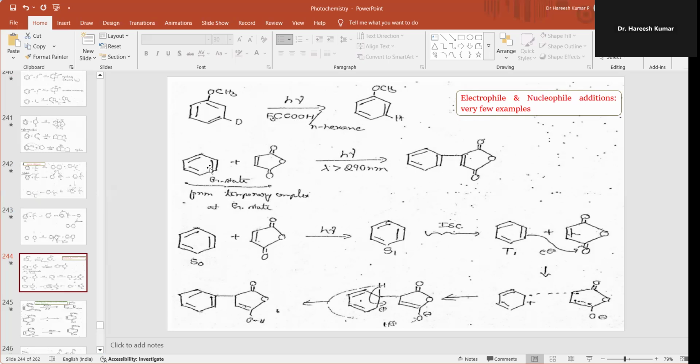Similarly, benzene in the ground state and reaction with maleic halide, right? At 290 nanometer irradiation, it will give you 2-phenyl maleic halide, right? So if we are looking at the mechanism, ground state benzene reacts with the excited state maleic anhydride, gives a singlet one. Singlet crosses the intersystem crossing and then reacts with the maleic anhydride, forming an intermediate, and then finally it will give you the product with the loss of hydrogen.